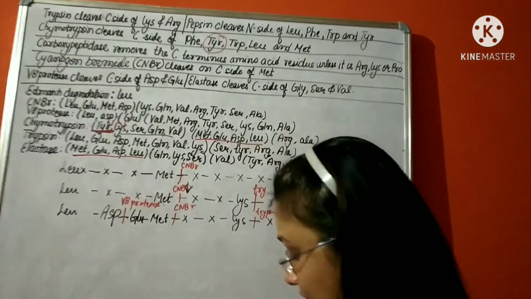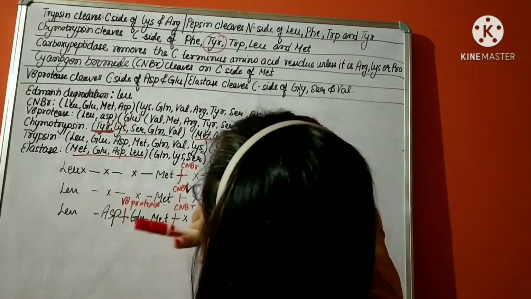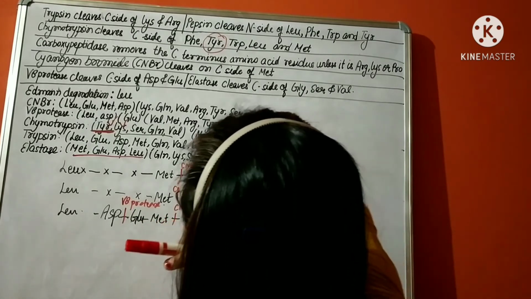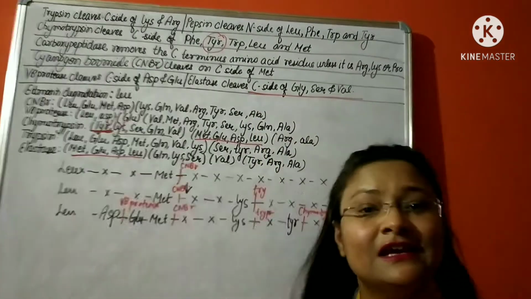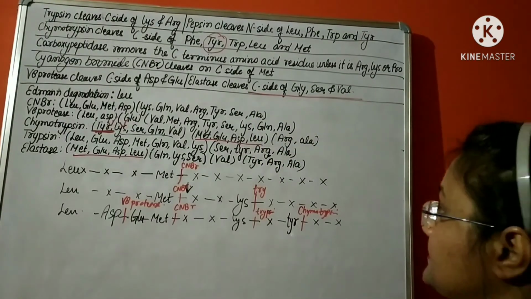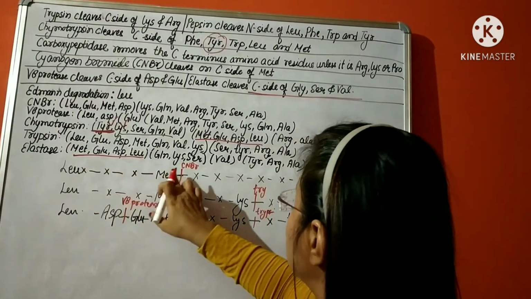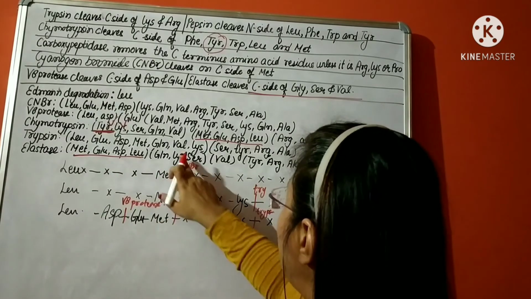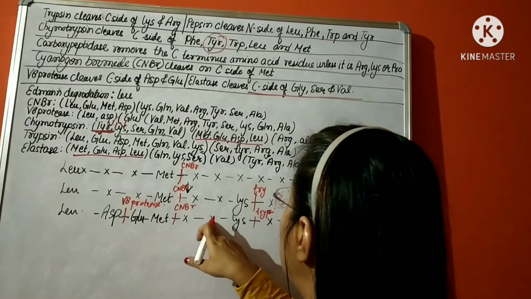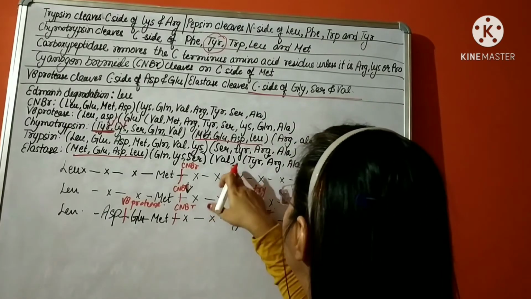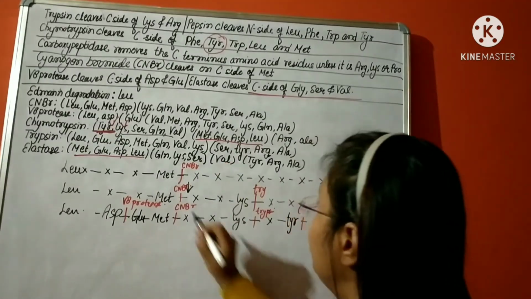First of all, let us check where exactly elastase cleaves. It cleaves at the C side of glycine, serine and valine. So we know positions of these. We know lysine is over here. Serine maybe somewhere here. It cleaves at the C terminus of valine.